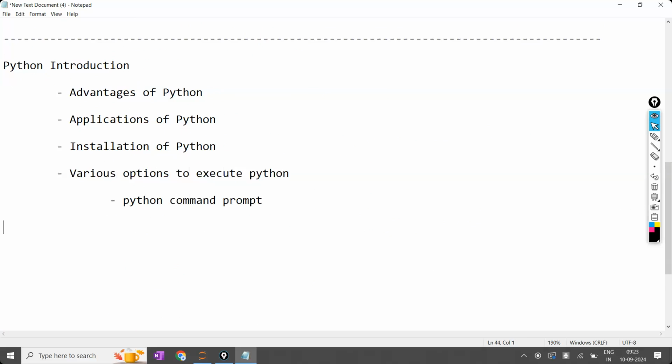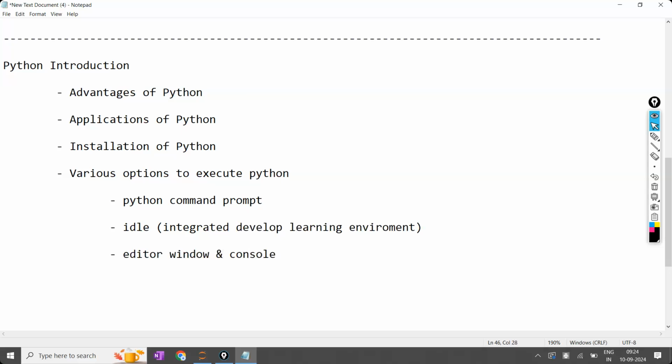The second one we are going to use is IDLE, where IDLE means integrated development learning environment. Using IDLE, we have also seen within the IDLE how to select a new file and how to execute by using the editor window and console window.